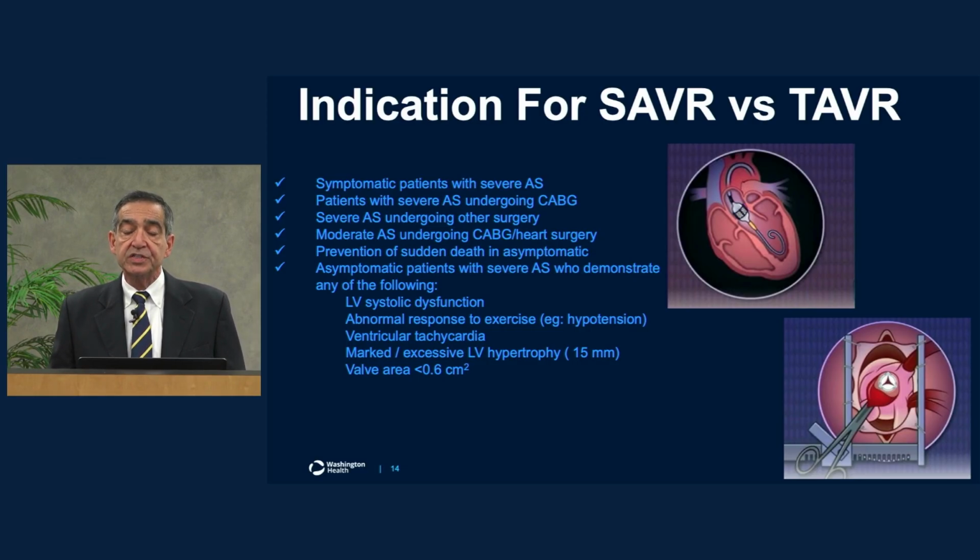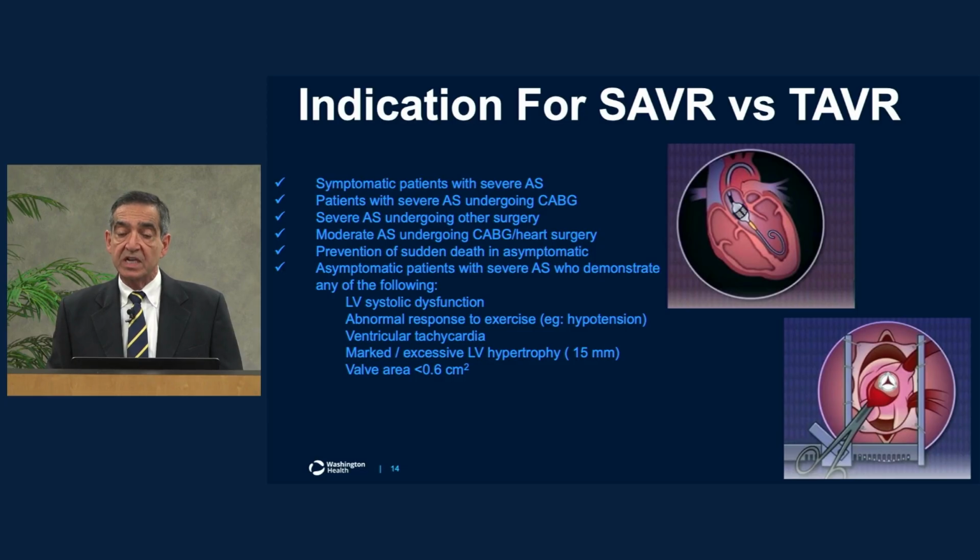So there are conditions where the patient is undergoing surgery, and incidentally they are found to also have aortic stenosis. Aneurysm of the ascending aorta, and as I mentioned before, most of the patients who are younger and have a bicuspid aortic valve seem to do well with the surgical aortic valve. However, transcatheter aortic valve replacement is always an option, and the patient will be fully evaluated.